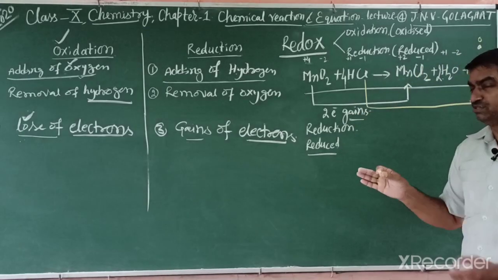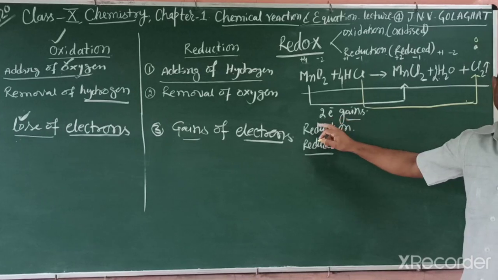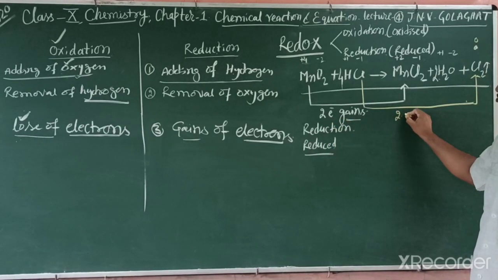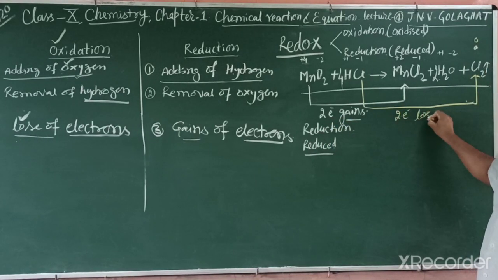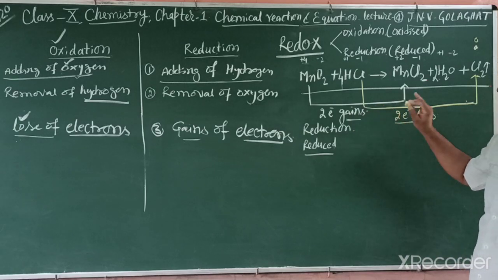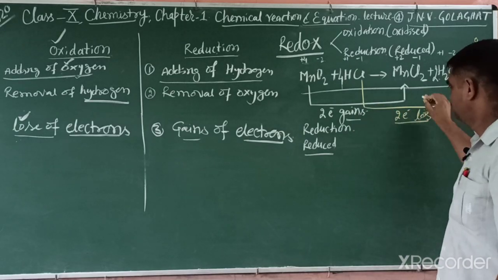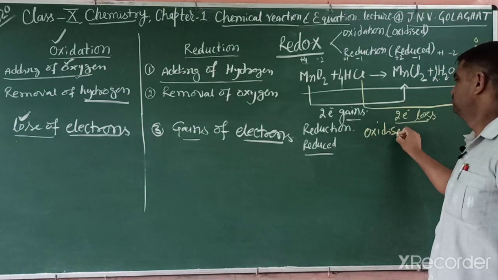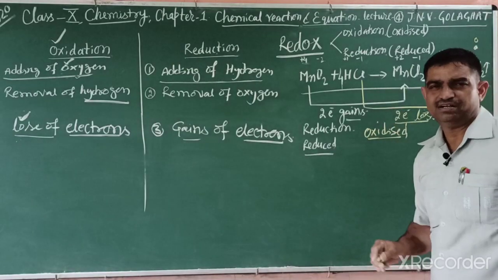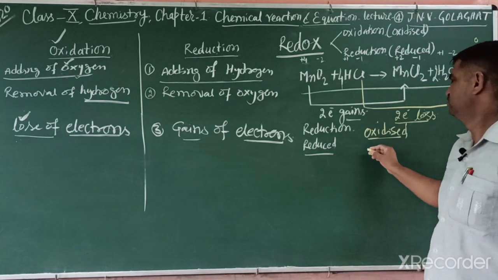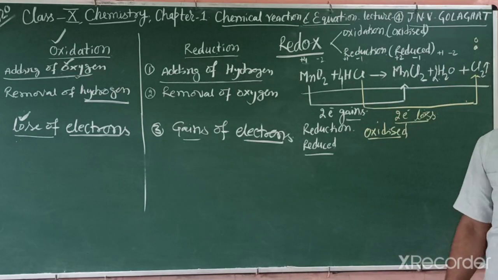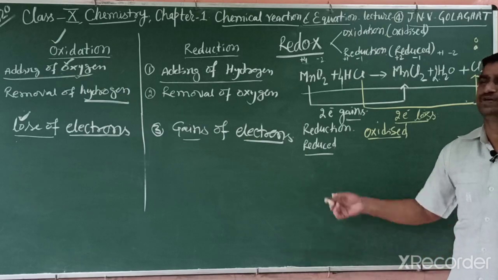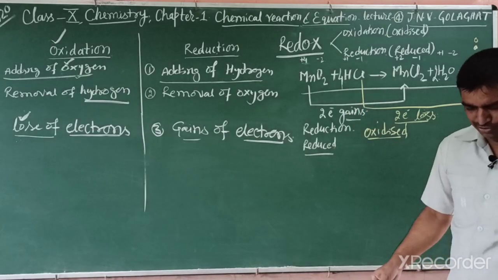Students, gain and loss must be equal. 2 mole electron gain, so 2 mole electron loss. So this one is 2 mole electron loss. If loss, then oxidation. So it is oxidized. HCl in this is oxidized, or oxidation occurs. So in this we can easily identify which one is oxidized and which is reduced.